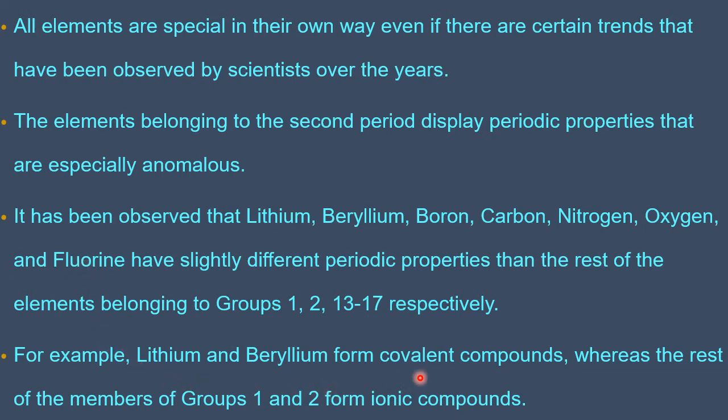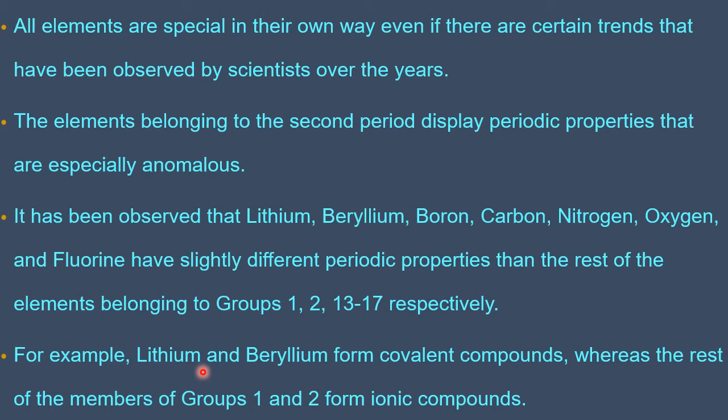Lithium and beryllium form, here he has given some examples. Lithium and beryllium form covalent compounds, whereas the rest of the members of groups 1 and 2 form ionic compounds. Here only starts the anomalous behavior. Lithium, first member of the first group, beryllium, first member of the second group. So they are slightly different. They are anomalous. Why? If you see their compounds, some compounds of lithium, I am saying not all, some compounds, lithium and beryllium, they show their group behavior. Apart from the group behavior, they also show certain anomalous behavior.